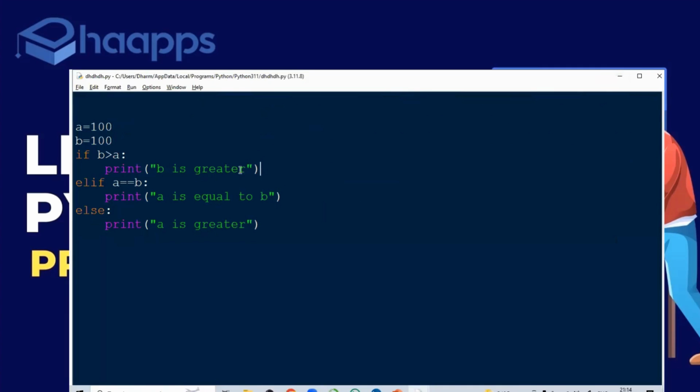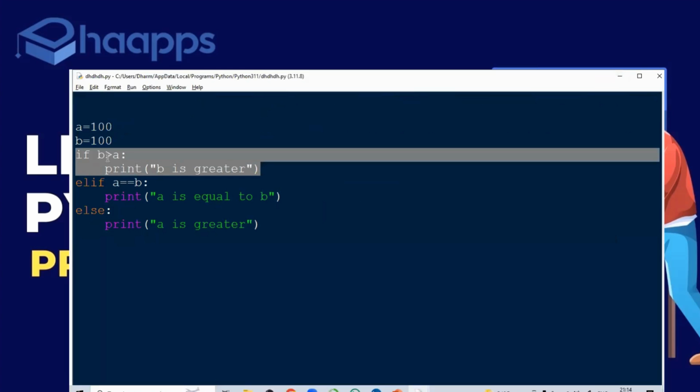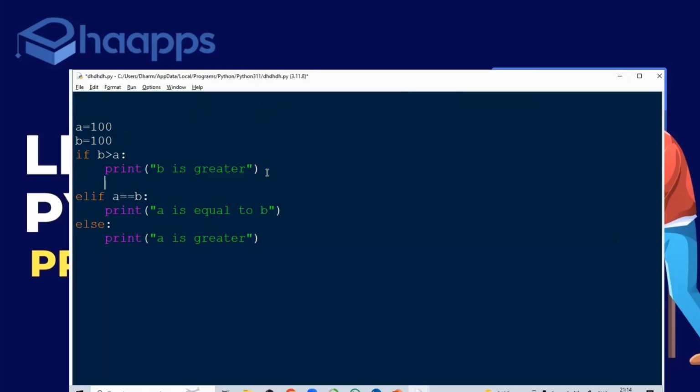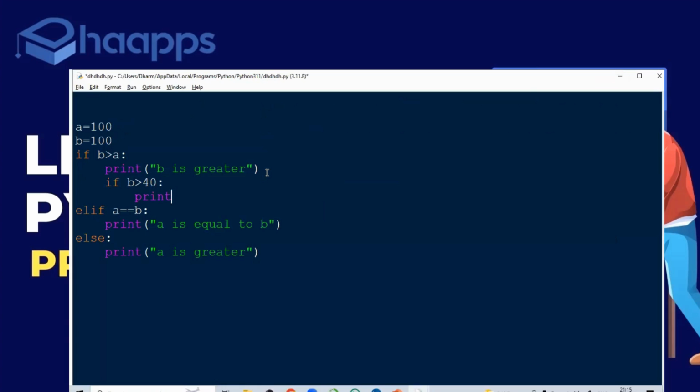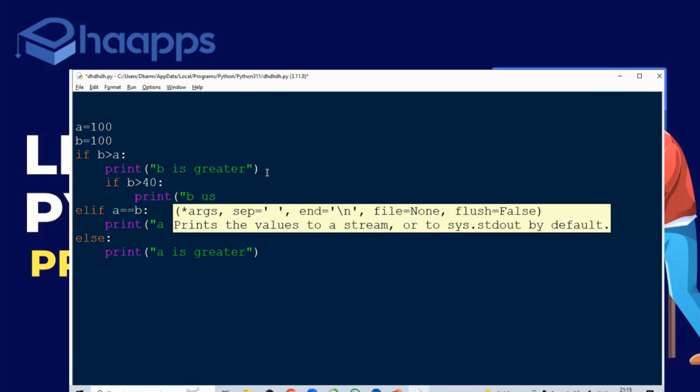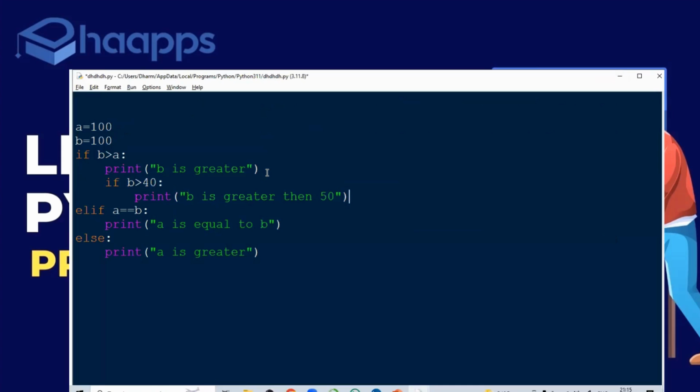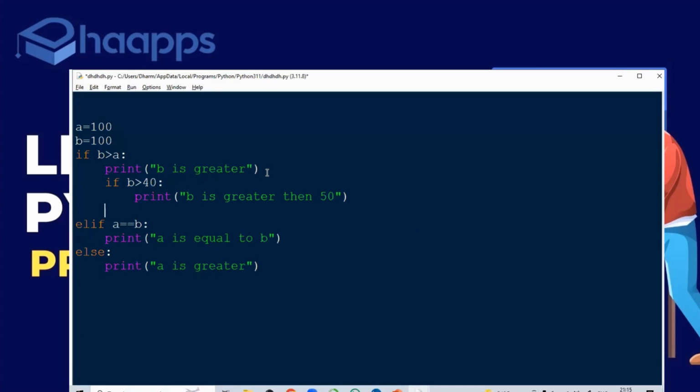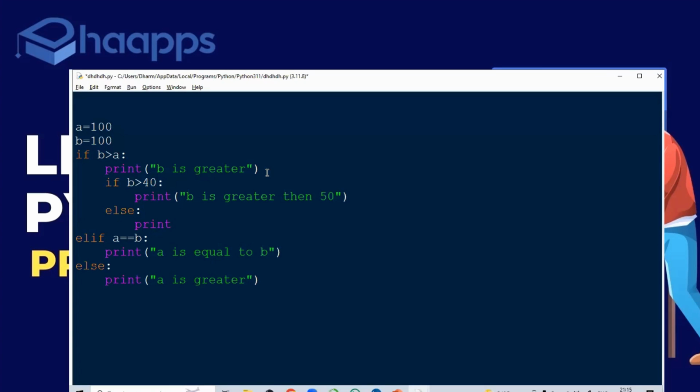Okay, so you already checked if you have written. Inside this, if you want to check one more condition, whether B is greater than 40, you can write one more condition, print B is greater than 40. So if you want to check the condition inside the condition, you can happily use nested if. And for this, you can write an else condition.